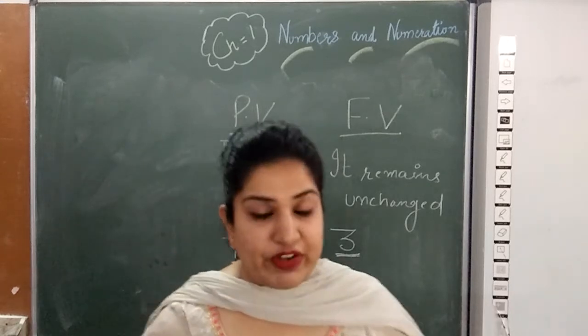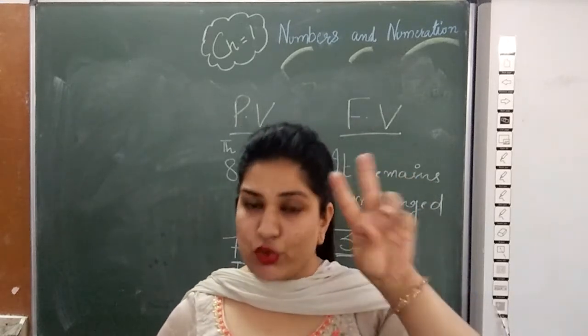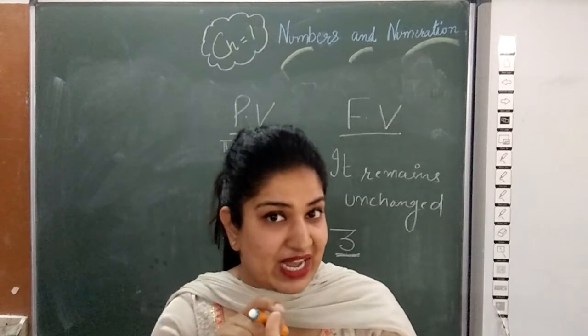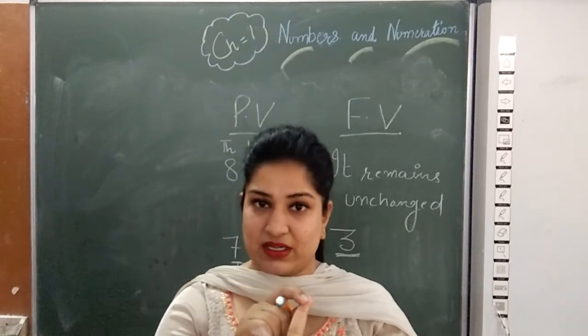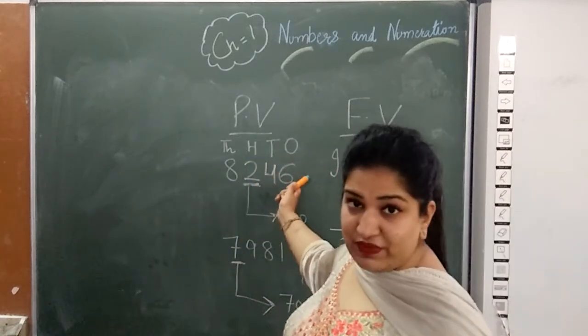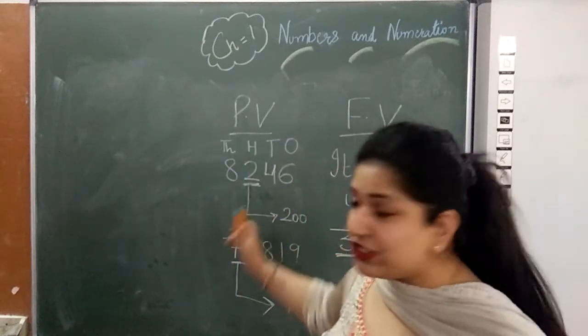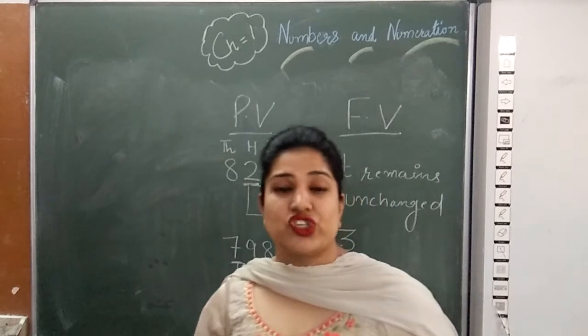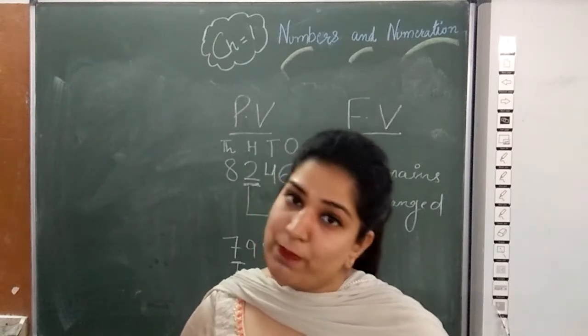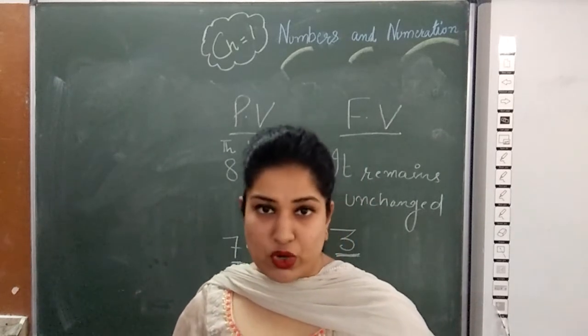Beta, every number has 2 values. One is face and one is place. Face value of the number is the number itself, and the place value means which is determined by its position. Is it clear to all?